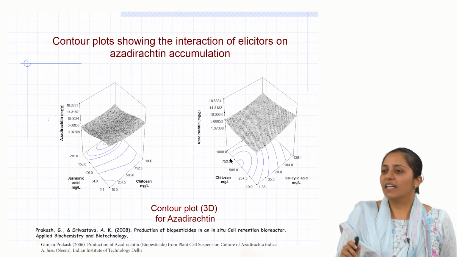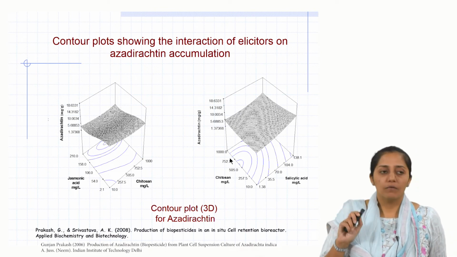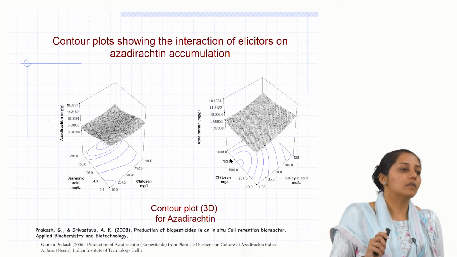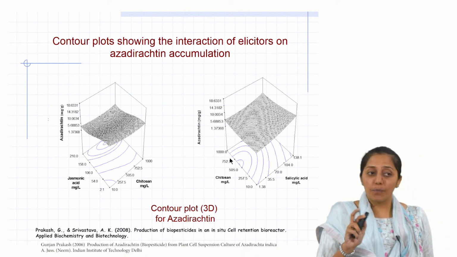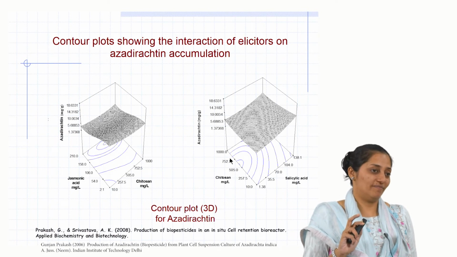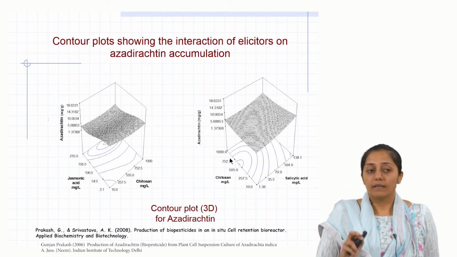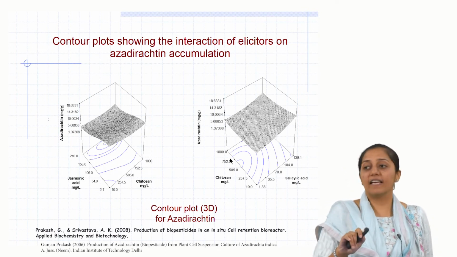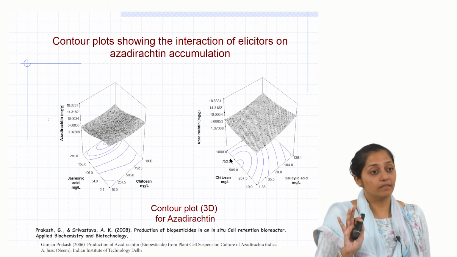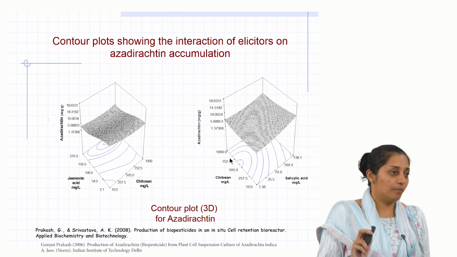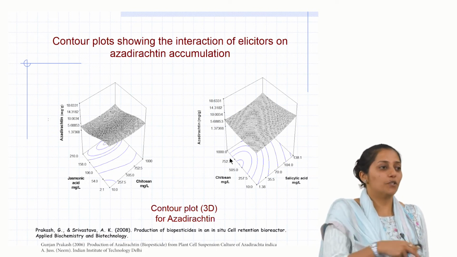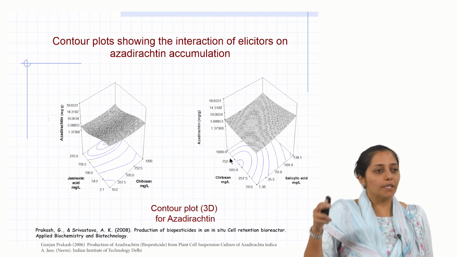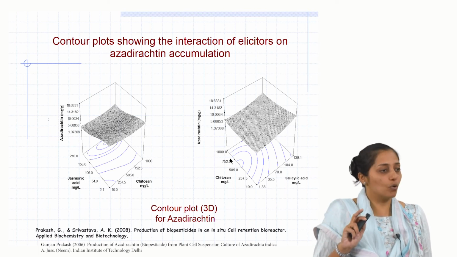Generally, it is well known that elicitor addition would lead to reduction in biomass. So time of exposure to the elicitor is crucial, and the response while selecting the elicitor can be yield rather than titer, because you would never add the elicitor on the 0 day. You would add the elicitor for an optimum exposure time so that growth is not affected.